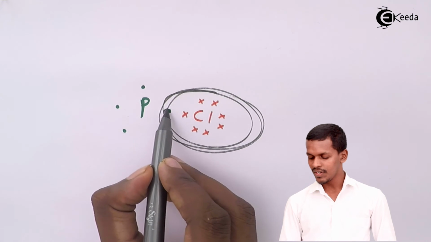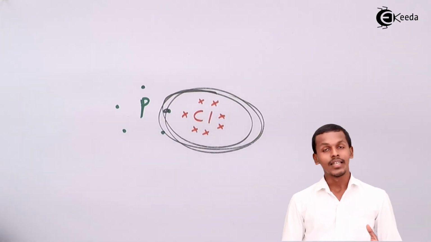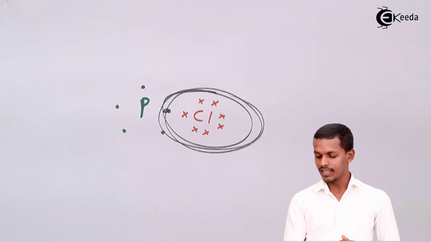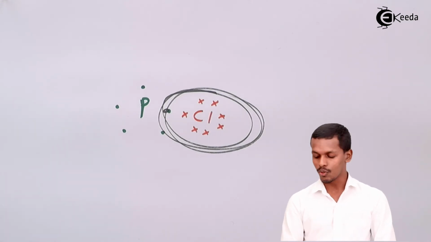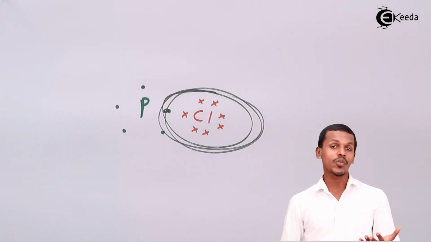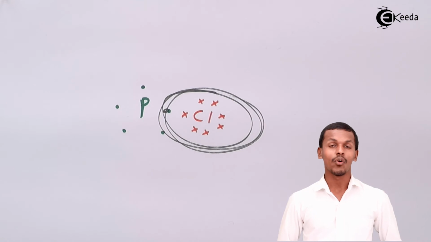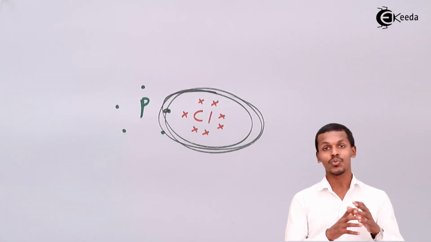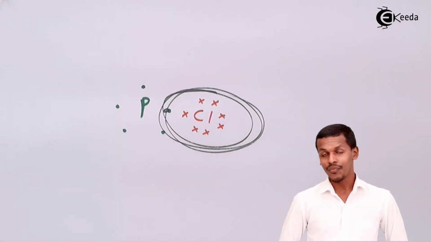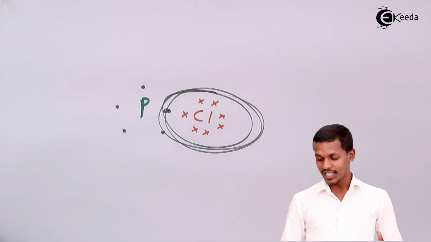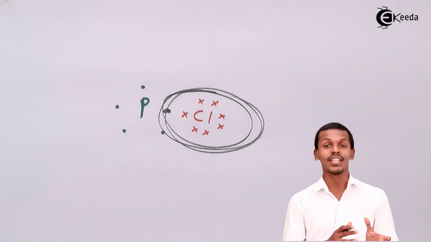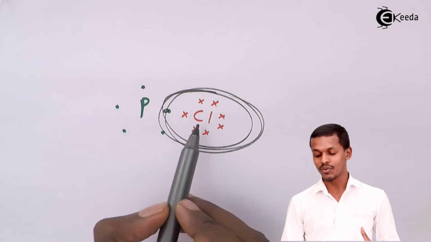So only this part is the one that has been acquired by the chlorine from phosphorus. But meanwhile, phosphorus also needs electrons to get a stable electronic configuration. So now we could say that these 2 electrons will be shared by these 2 atoms, phosphorus and chlorine.